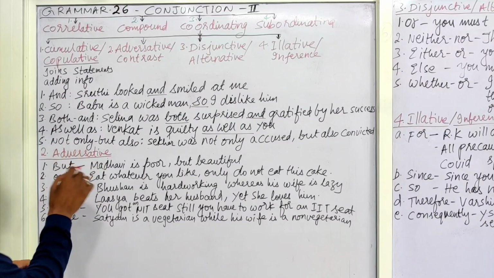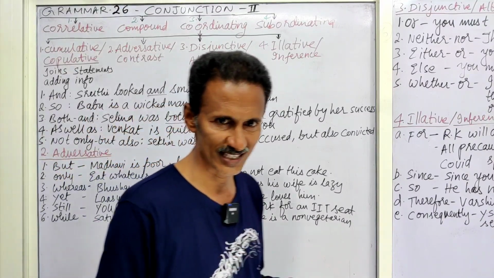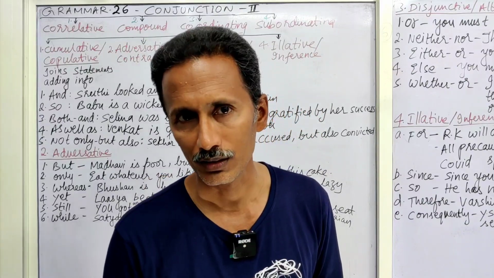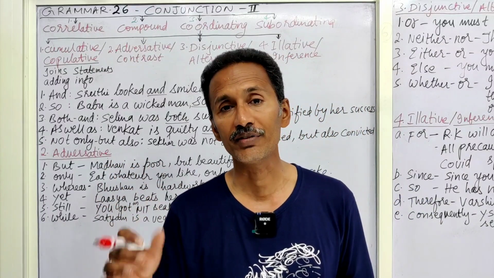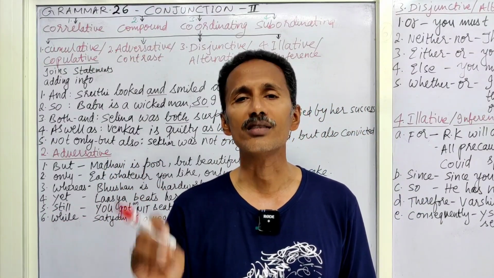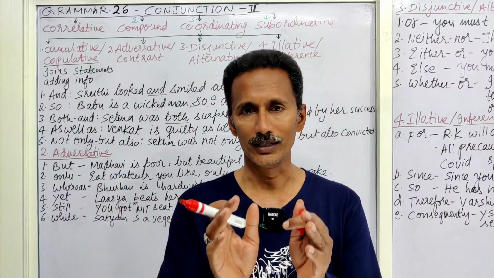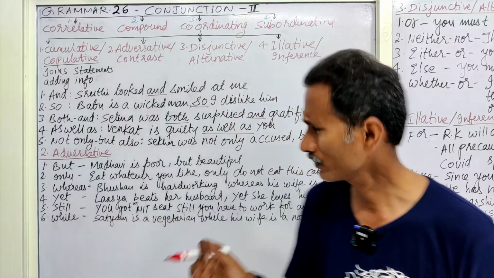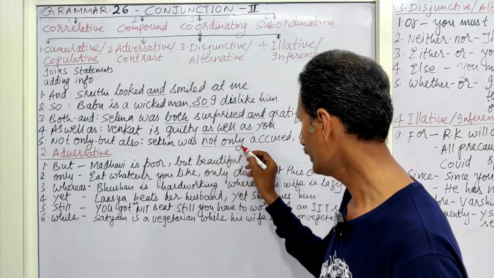Next one, not only but also, this is a familiar one. Shekhar was not only accused, means blamed, but also convicted, but also punished. Convicted means punished. The court might have given the verdict that he is the culprit and he should be punished or convicted, and the punishment might be for 1 year, 2 years, something else. Anyway, here what I would like to say is not only but also.